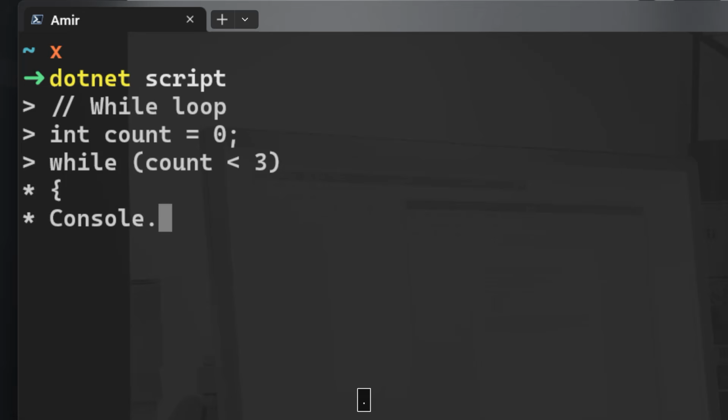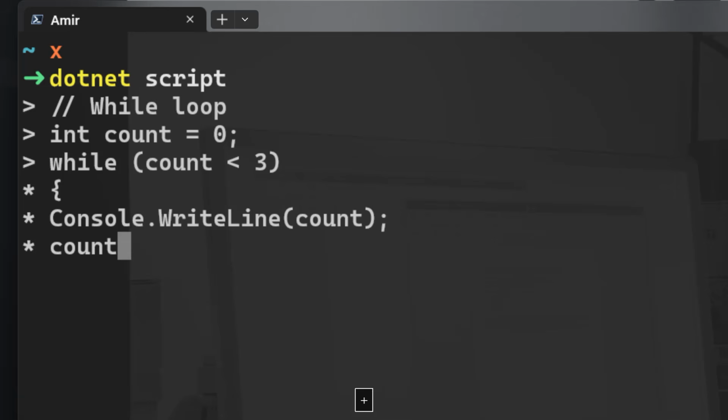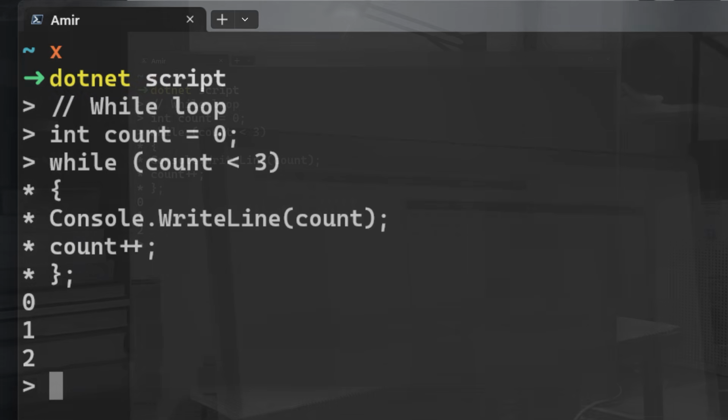To do that, we simply Console.WriteLine and print the count, and of course don't forget to increment the count, and don't forget the semicolon. We expect to have 0, 1, and 2 because this is a zero-based index. So we have 0, 1, and 2 as expected.